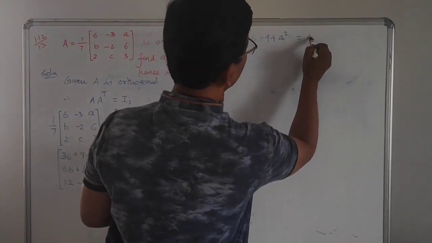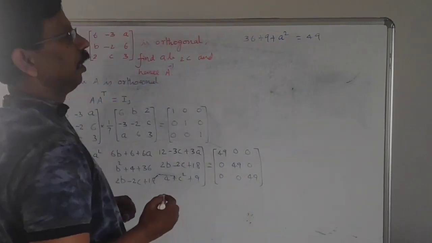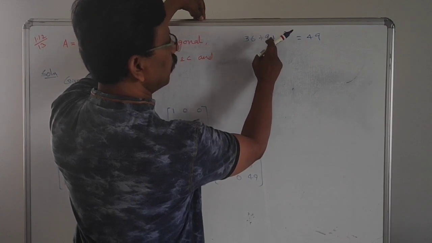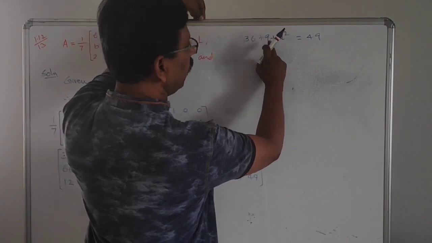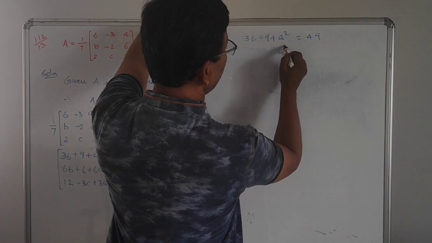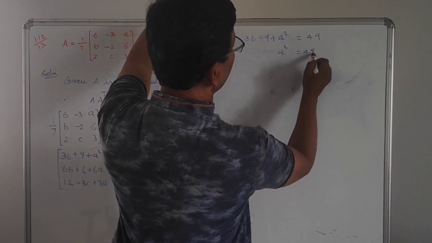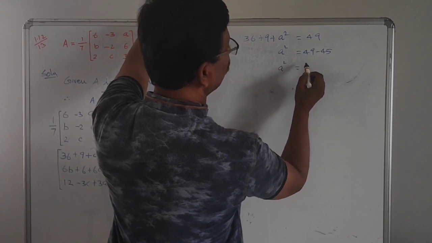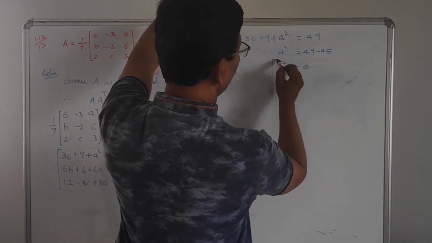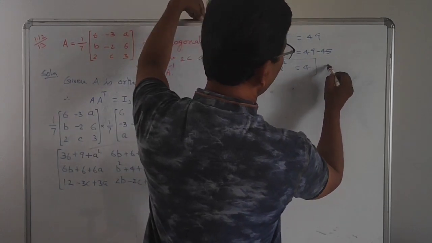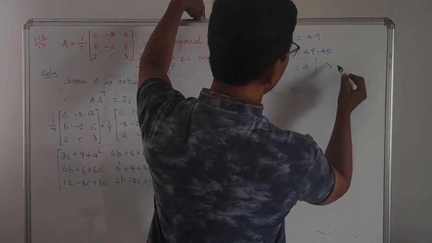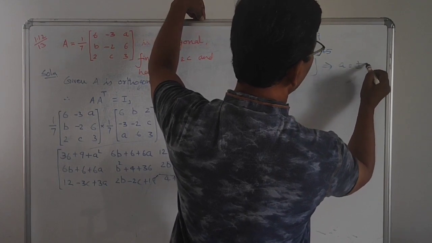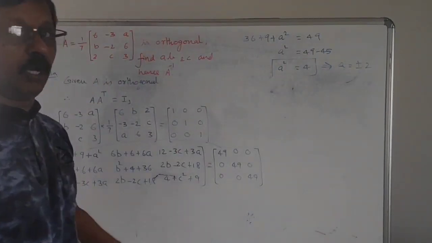Now 36 plus 9 is 45. Taking it to the right hand side, a square is equal to 49 minus 45. Therefore a square is equal to 4. A square equal to 4 means a will be plus or minus 2. We don't know whether it is plus 2 or minus 2; that we have to verify later.